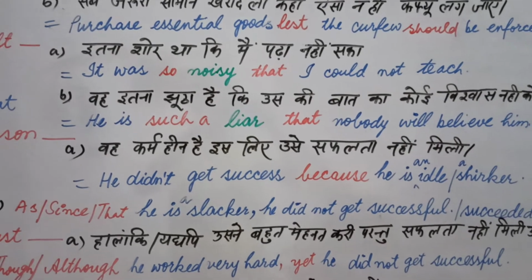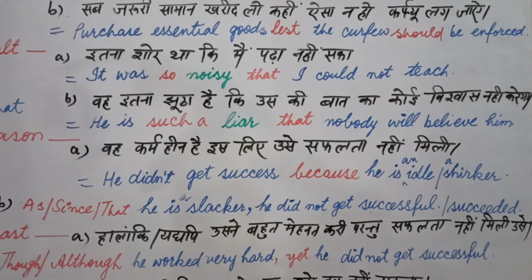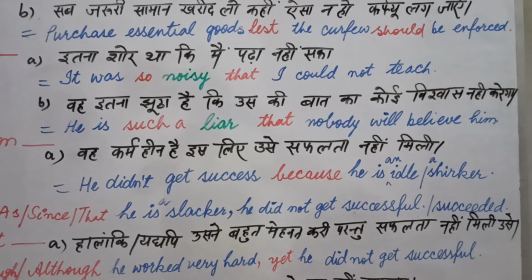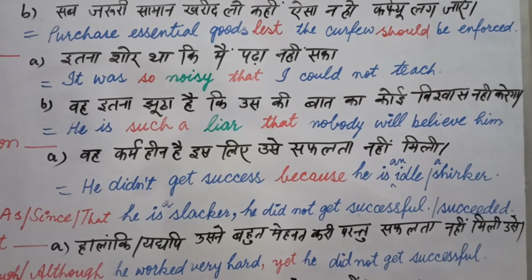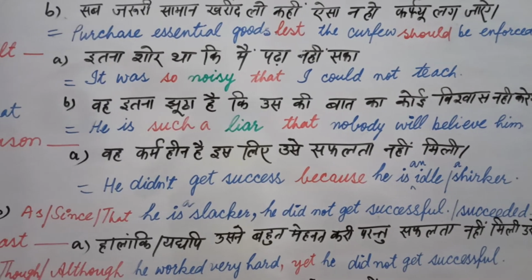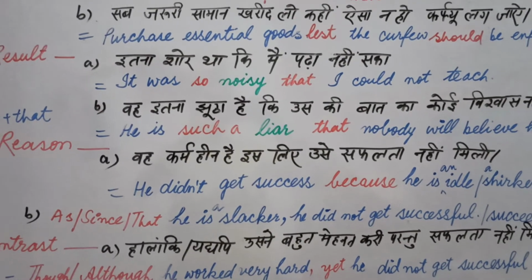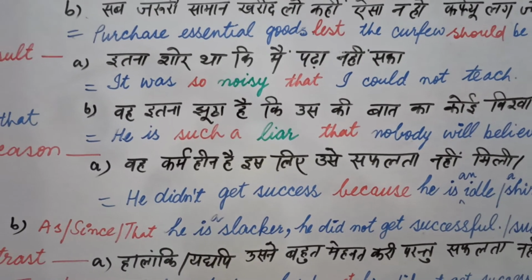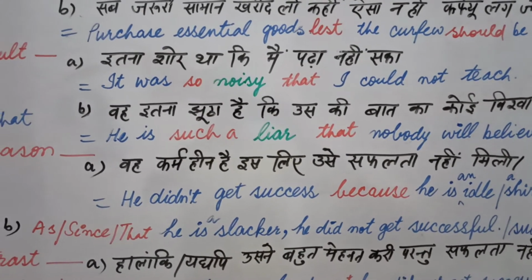Now you have the sentence: as, since, that he is a slacker, he didn't get successful. You write the result at the end of the sentence and the reason in the beginning. I mean to say, if you write as, since, that, then you write the reason in the beginning. If you write because, you write the result in the beginning.